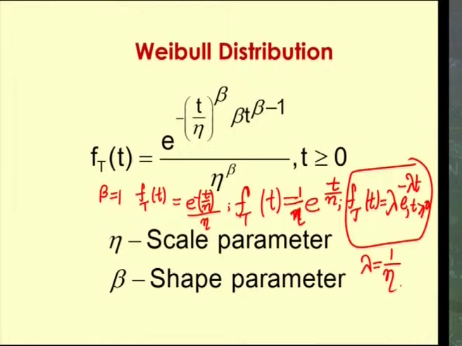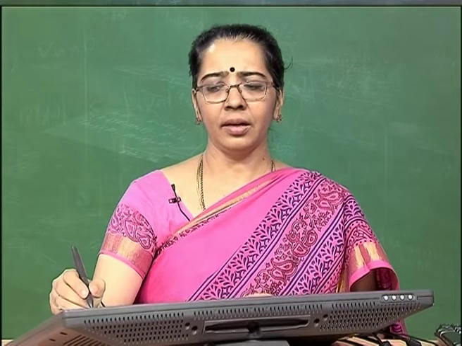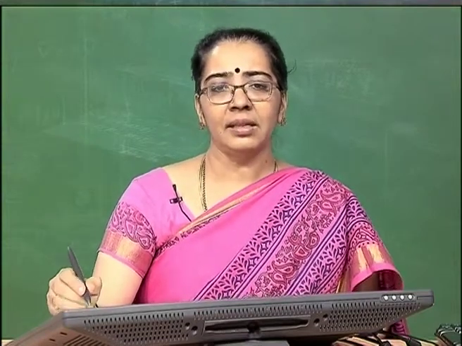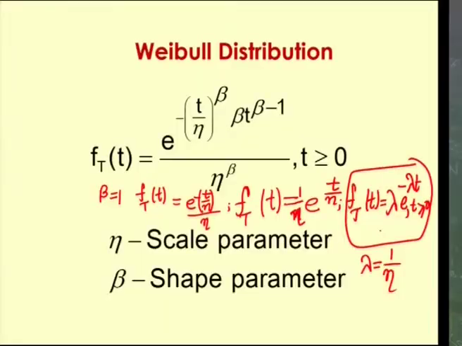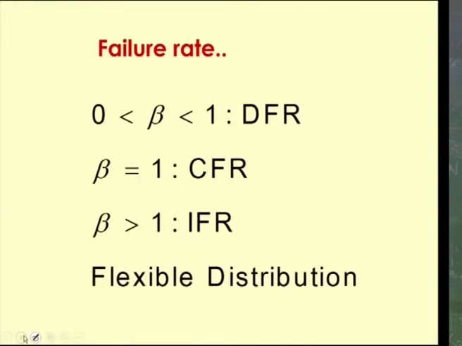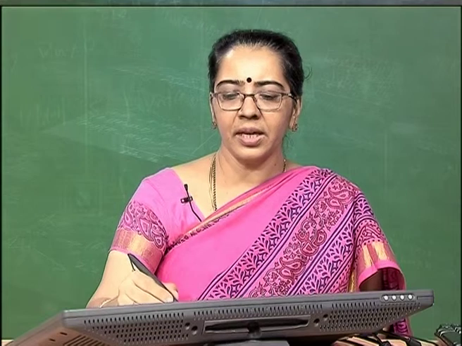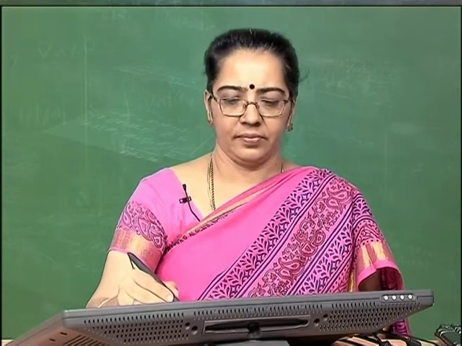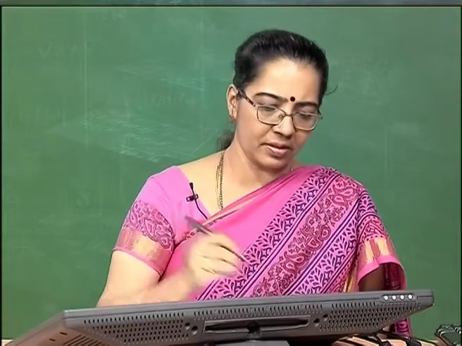So, you see that when beta equal to 1, the Weibull distribution reduces to an exponential distribution, and for an exponential random variable the hazard rate function is a constant. That is what we have got through the PDF and also through the failure rate function. So, when beta equal to 1, you have the constant failure rate function, that is, the Weibull distribution reduces to a constant failure rate distribution. That is an important observation here.